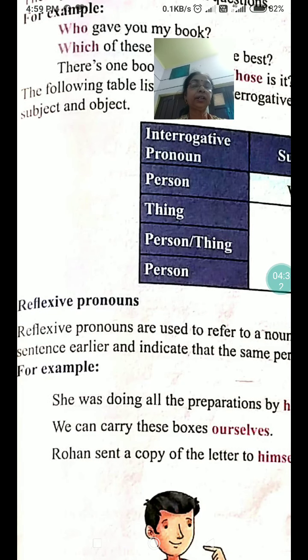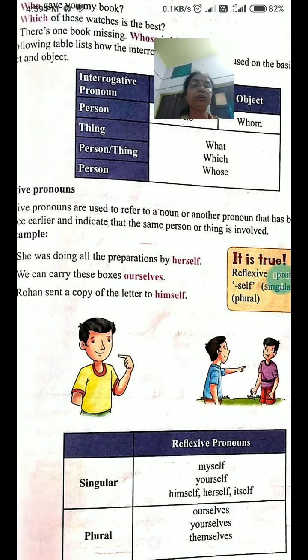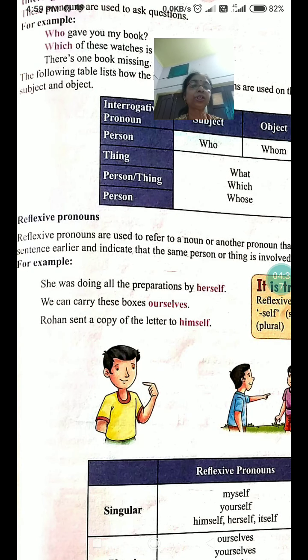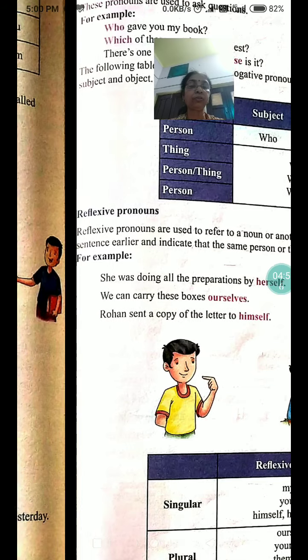Now interrogative pronouns. Interrogative means questions. These pronouns are used to ask questions. For example, who gave you my book? Which of these watches is the best? There is one book missing. Whose is it?